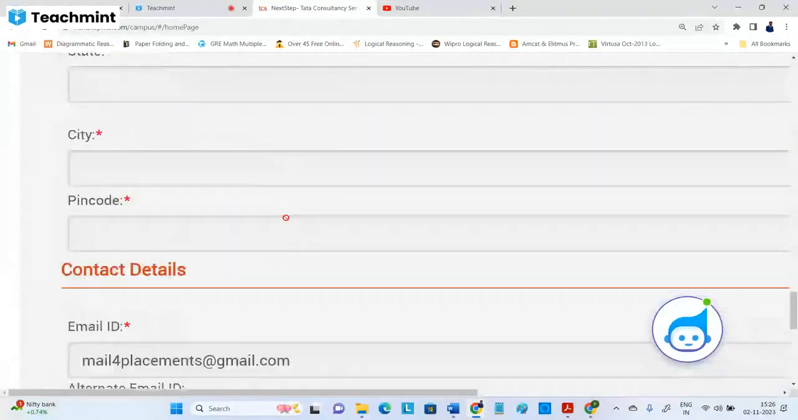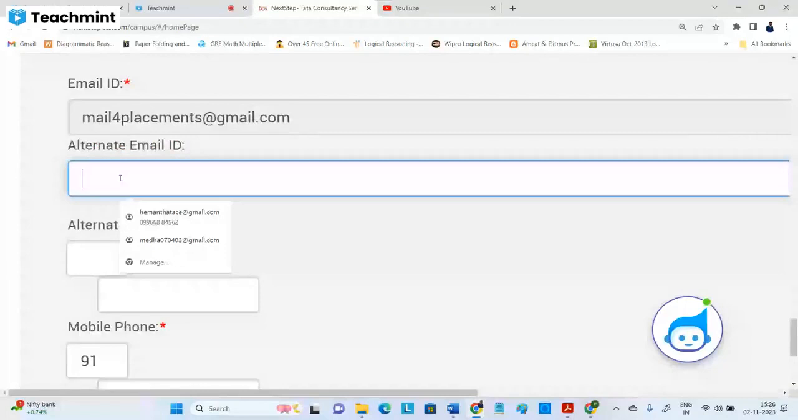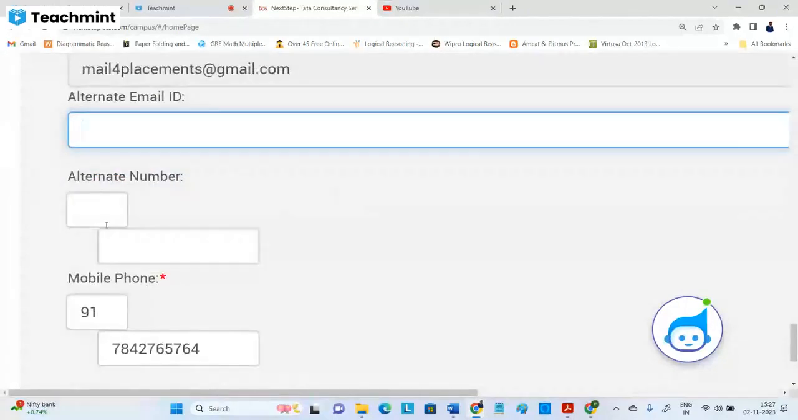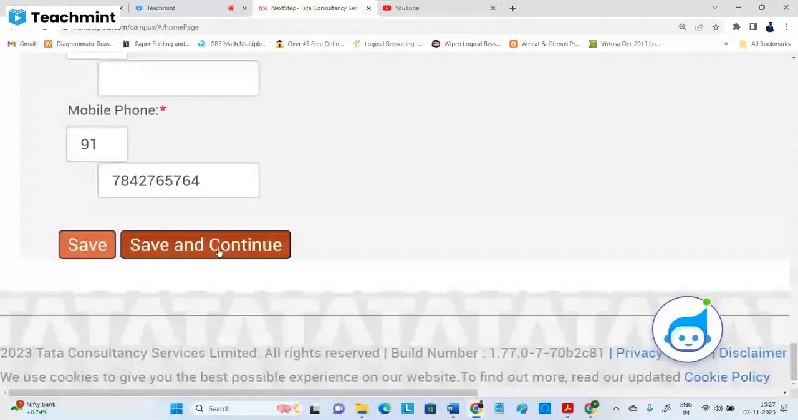The same thing will be taken here, and alternate mail ID if you have one. If you don't have any, you can skip. Alternate mobile number also, if you have, better you give it, or else you can skip it. With this, personal details will be complete. We have to click on save and continue.